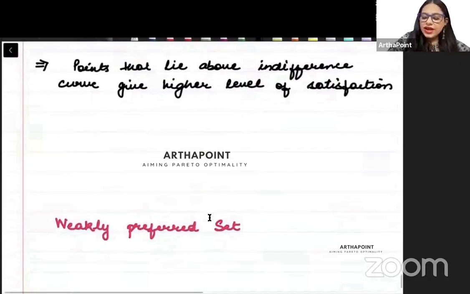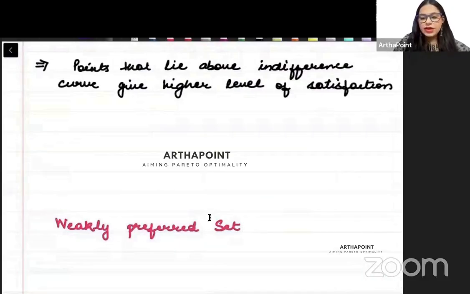Those points which lie above the indifference curve, they give you more level of satisfaction.